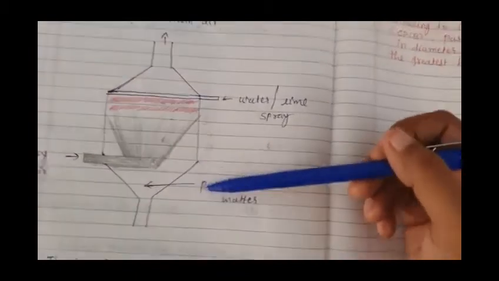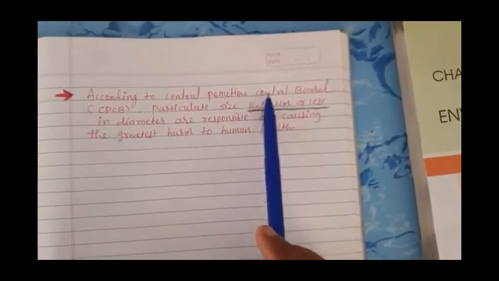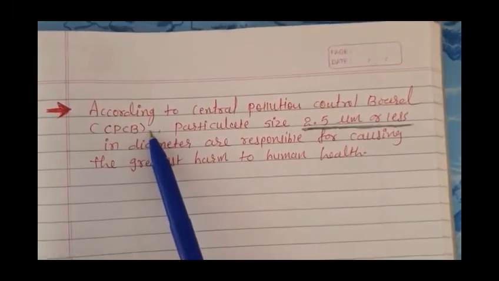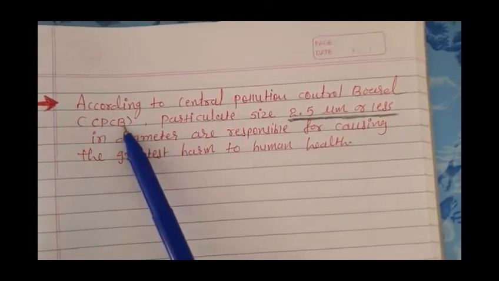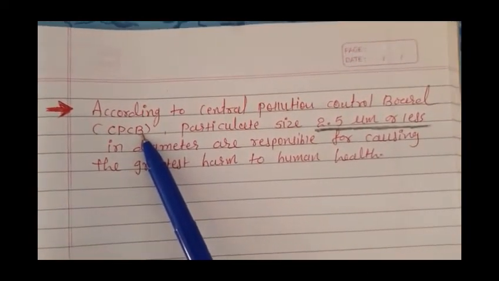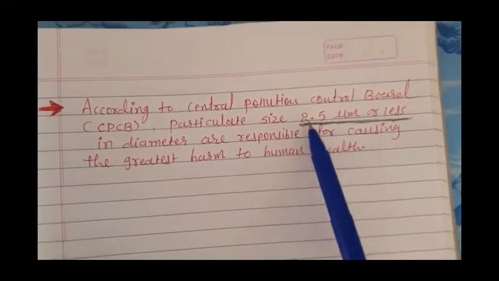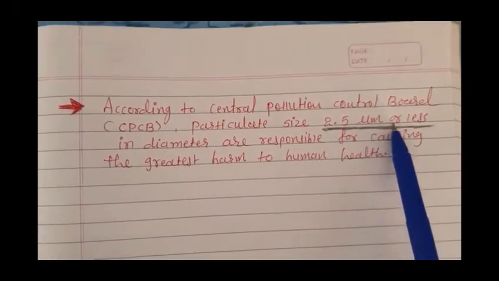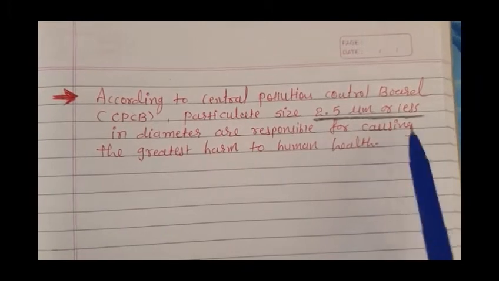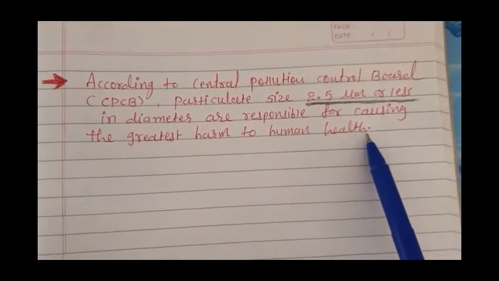The Central Pollution Control Board, CPCB, decided that some small-sized particles are very harmful to human health. Particulates of size 2.5 micrometer or less in diameter are responsible for causing the greatest harm to human health.